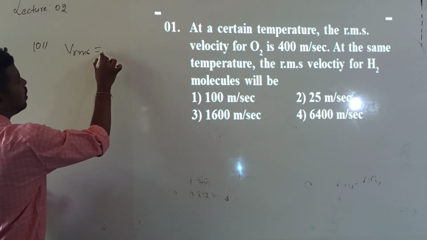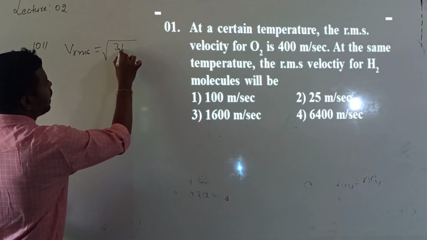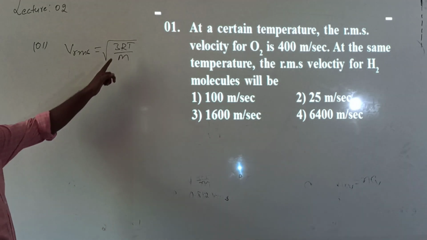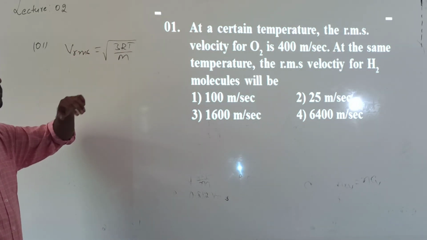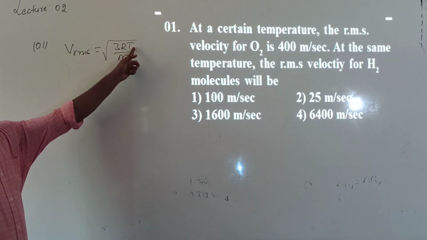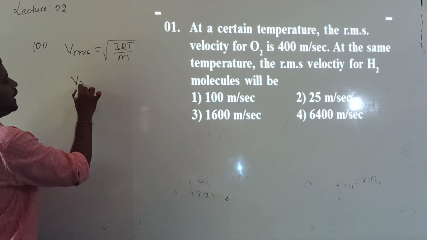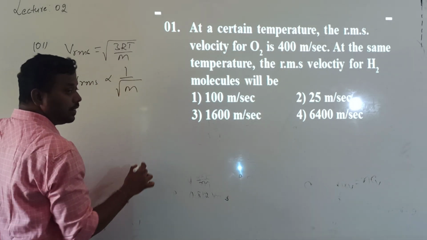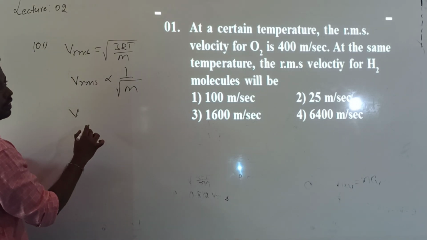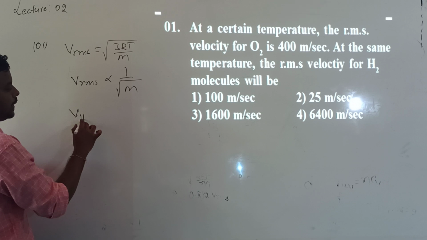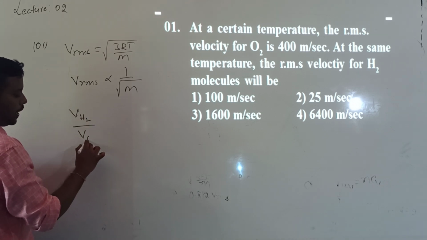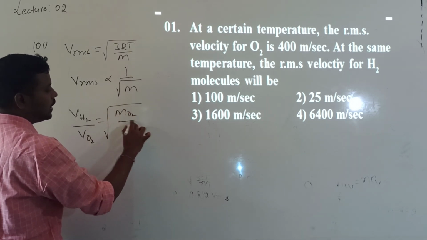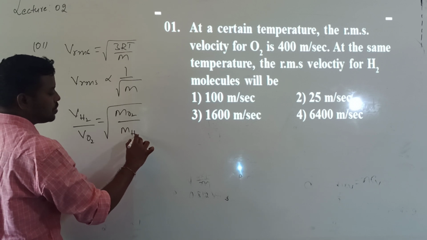VRMS is equal to root over 3RT by capital M. Here R is the universal gas constant, and they are telling the same temperature. So according to the given data, RMS speed is inversely proportional to root over molecular weight. RMS speed of hydrogen by RMS speed of oxygen will be equal to root over molecular weight of oxygen divided by molecular weight of H2.